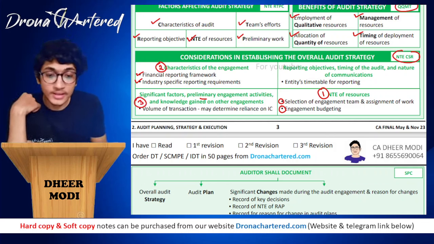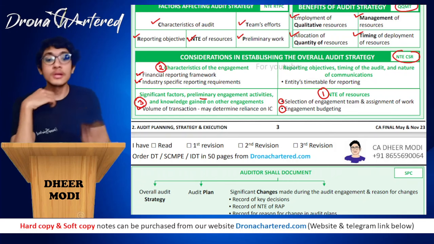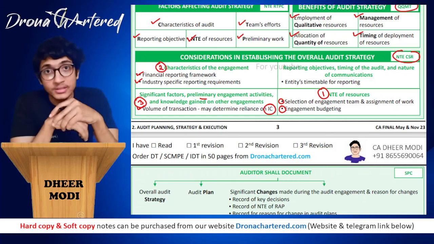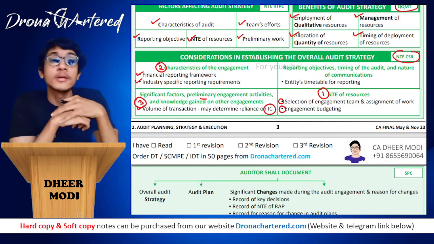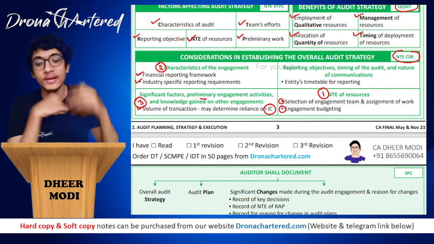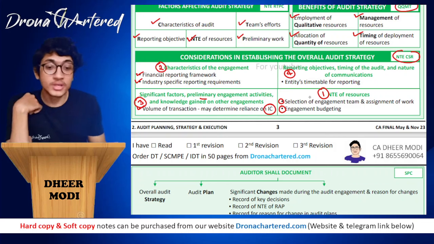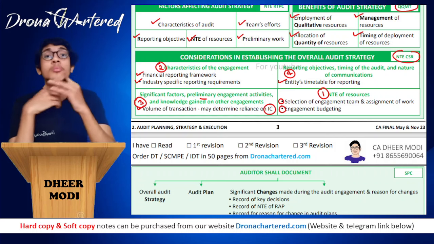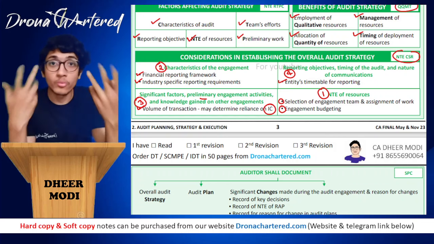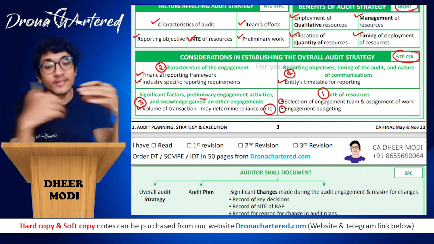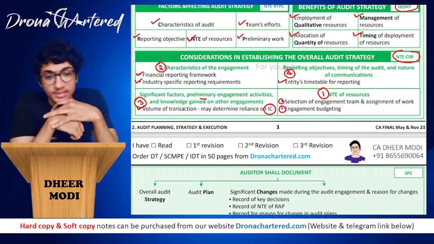This is your third point. That is, volume of transactions may determine reliance on internal controls. IC stands for internal controls. The more transactions there are, you will have to determine whether you can trust your internal controls or not, because that will also affect your sample size. And fourth is your reporting objectives: timing of the audit and nature of communication. That is your entity's timetable for reporting. When do I have to report? How do I have to report? What do I have to report? All of this you have to consider while establishing the audit strategy.